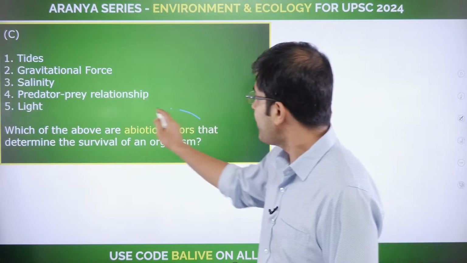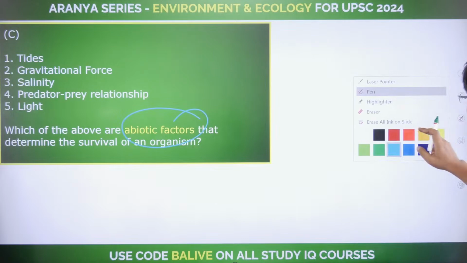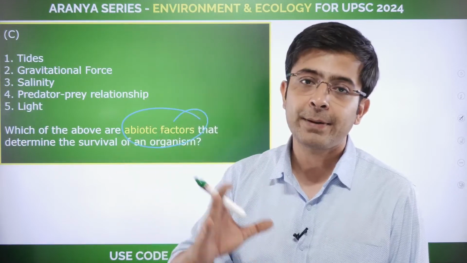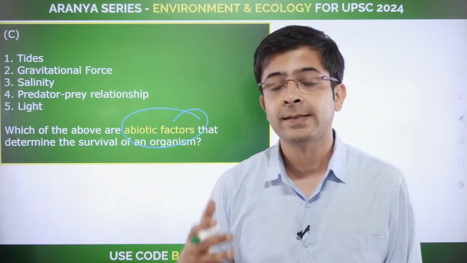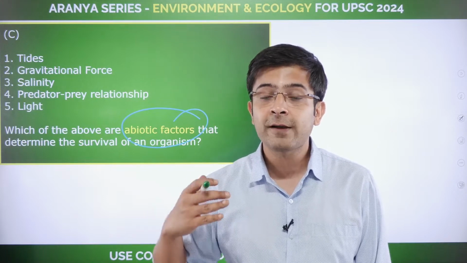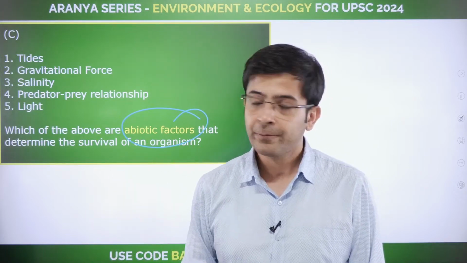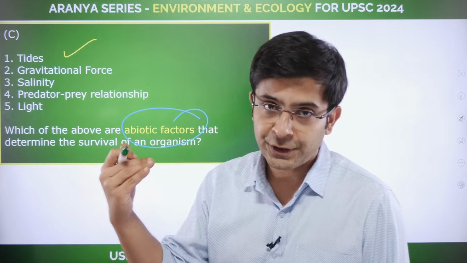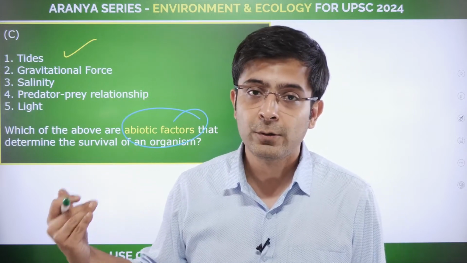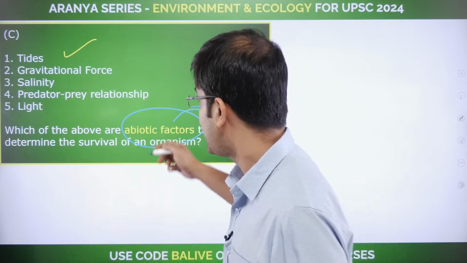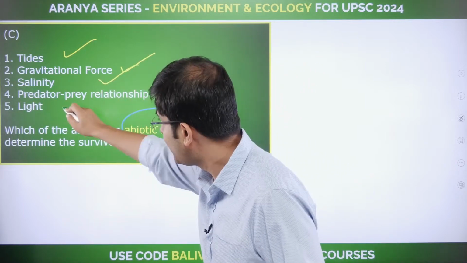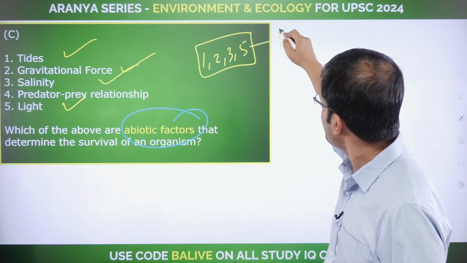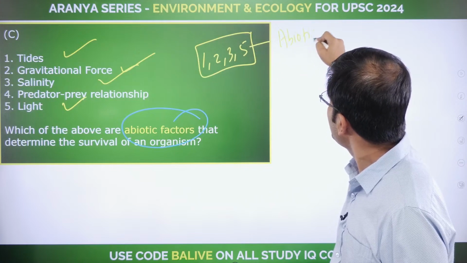Which of the above are abiotic factors? Abiotic, which do not have life in them, which do not have anything to do with life. The lifeless factors are abiotic factors, that might influence particular organisms, how they survive or thrive in an environment. So tides, you have seen, tidal actions do cause particular ecosystems to generate and regenerate, which is correct. Gravitational force, salinity, light. All 1, 2, 3, and 5 are your abiotic factors. There is no life involved there.